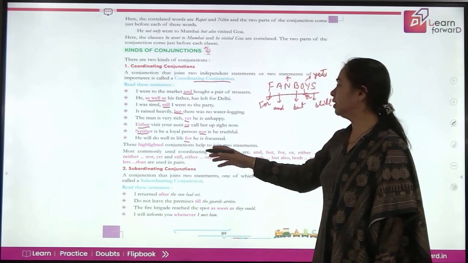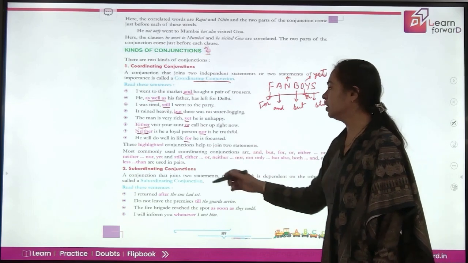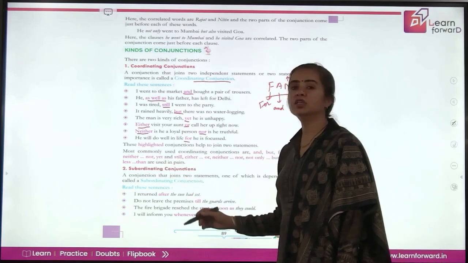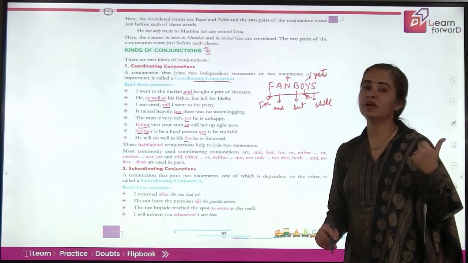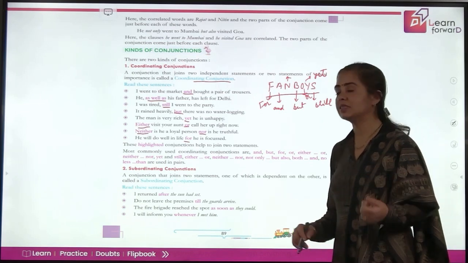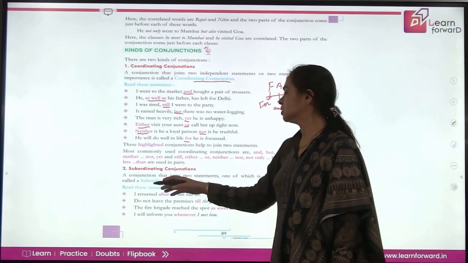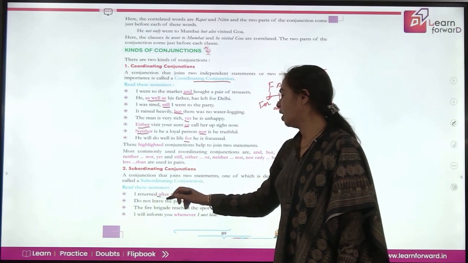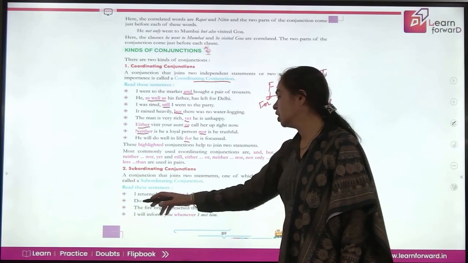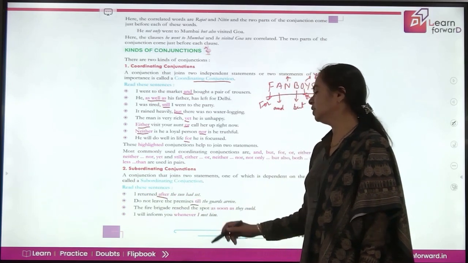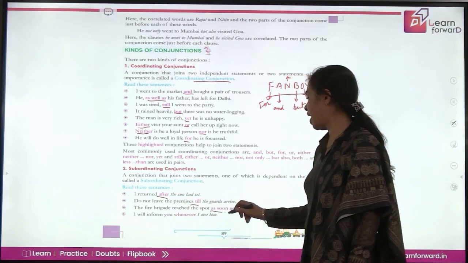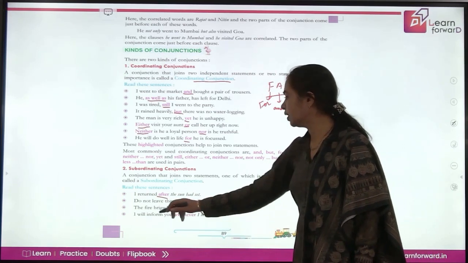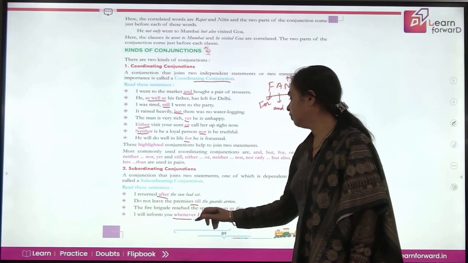Now, most commonly used conjunctions are already given here. Now, subordinating conjunctions are where one sentence is important and the other is dependent. So one is independent, that is the main part in the sentence. Like, I returned after the sun had set. Do not leave the premises till the guards arrive. The fire brigade reached the spot as soon as. Coming to next, I will inform you whenever I meet him.